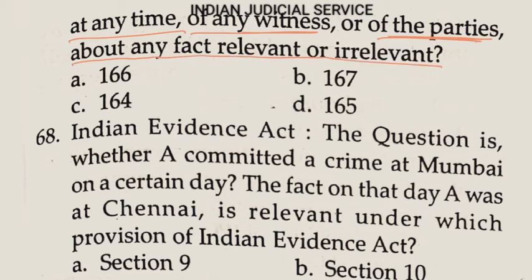So this thing is provided in which section? Sections 166, 167, 164 and Section 165. So clearly the answer is option D, Section 165. This section empowers the court to ask any question at any time to any witness. So the answer is option D.